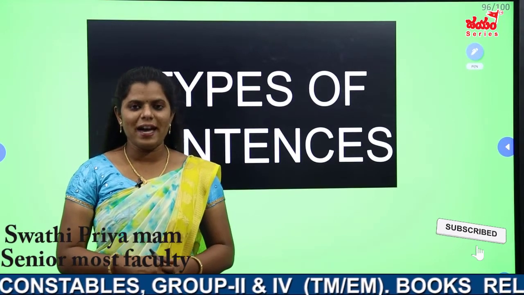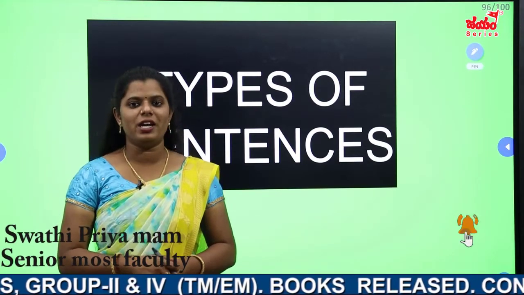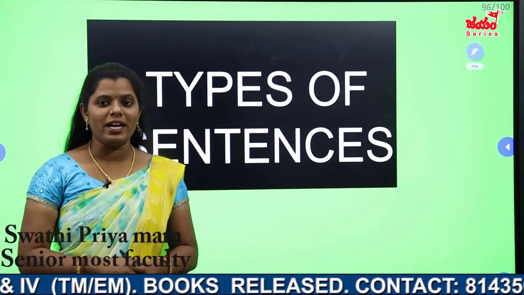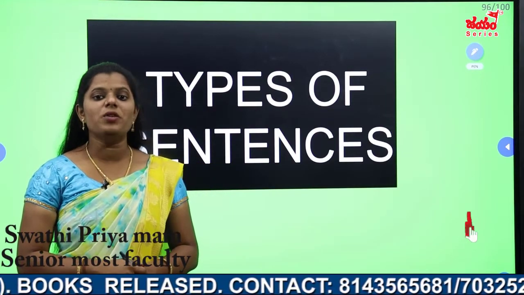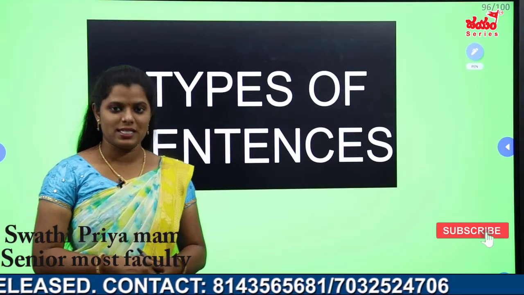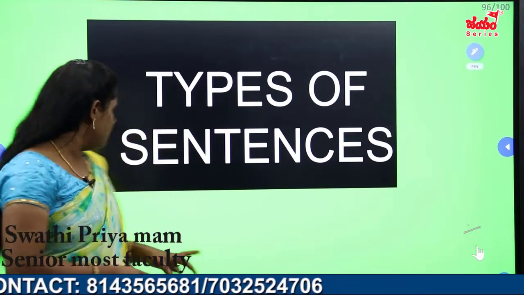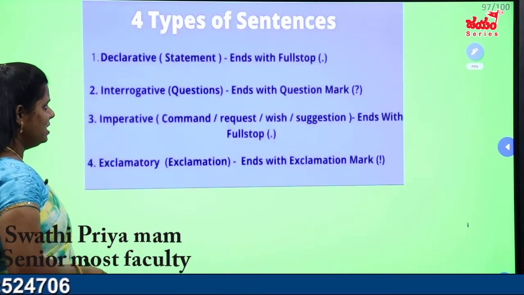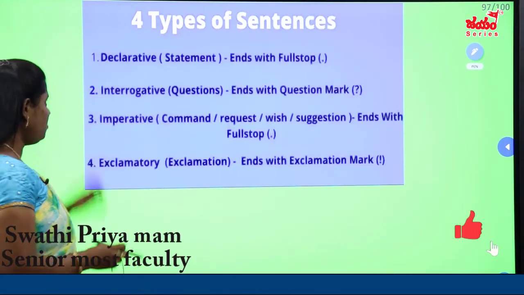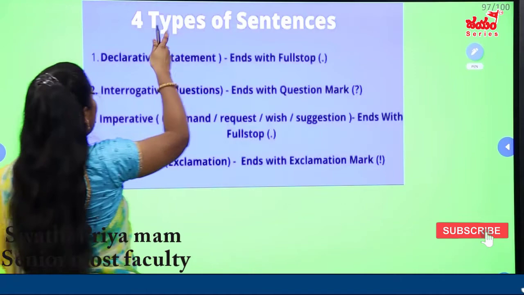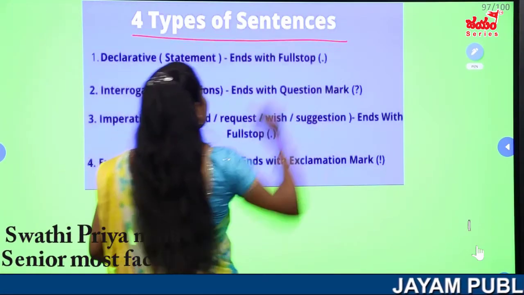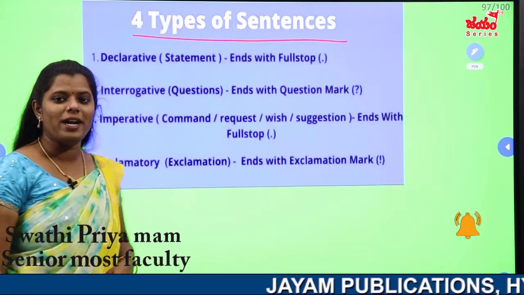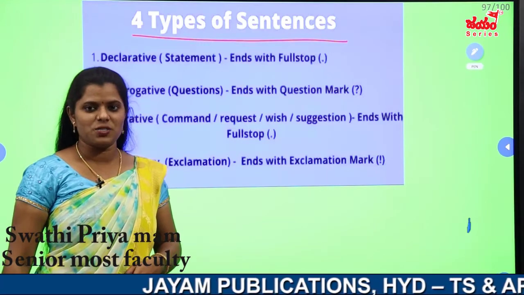Okay. Now we will see how many kinds of sentences we have in English, how we have to identify the sentences in the exam, how they will ask these kinds of questions in the exam, everything we will see now. Listen. So here we have 4 types of sentences only. In English, how many types of sentences do we have? Particularly 4 types of sentences we have in English.